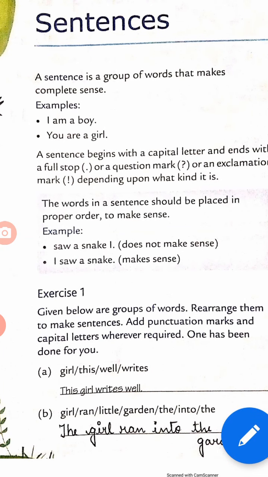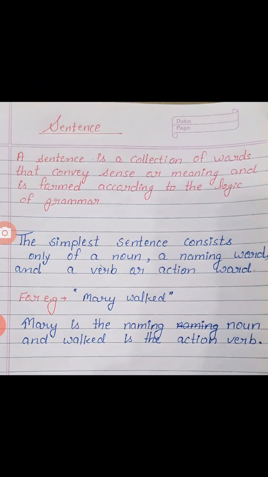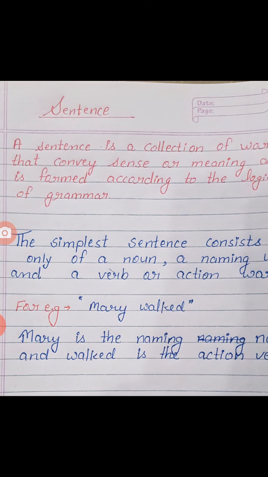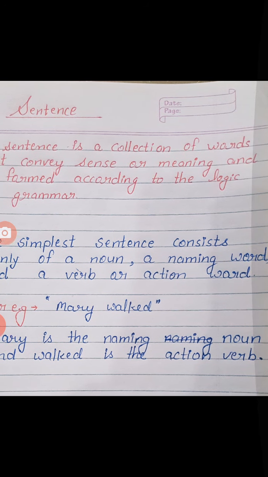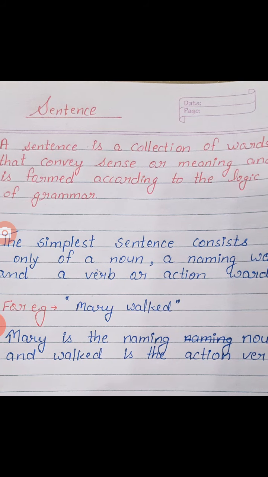A sentence is a group of words that makes a complete sense. Okay? We can understand this also: a sentence is a collection of words that convey sense or meaning and is formed according to the logic of grammar.